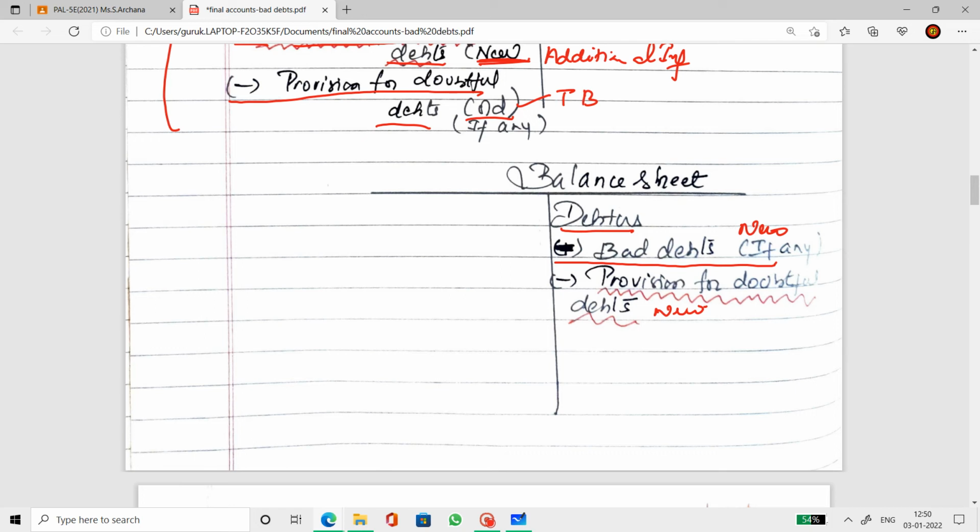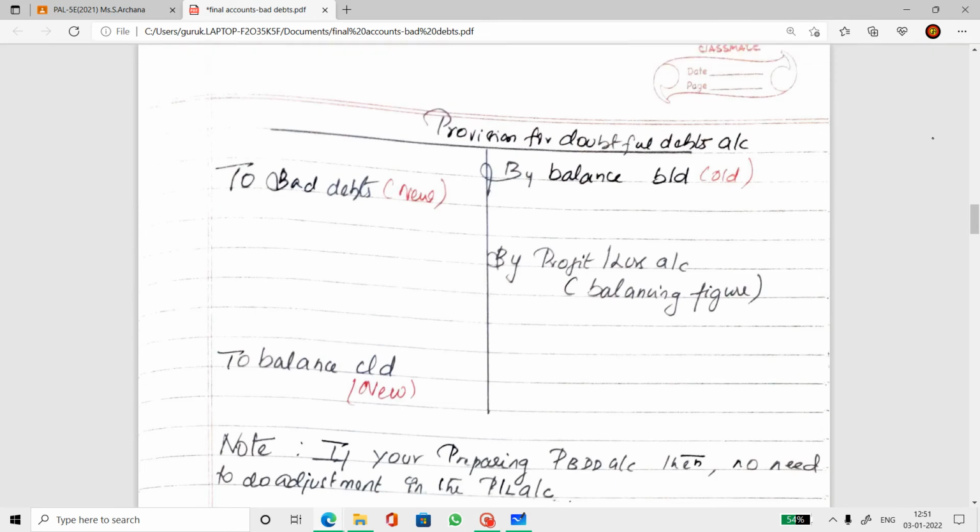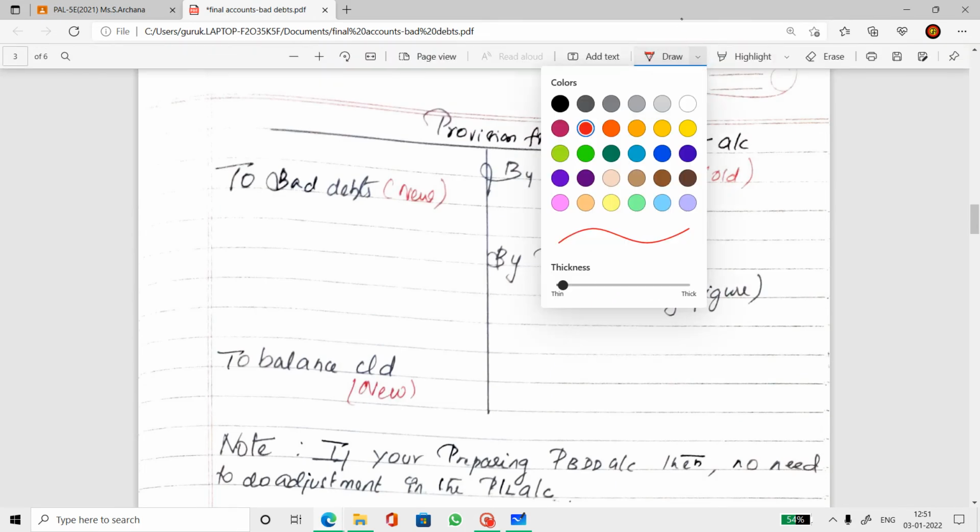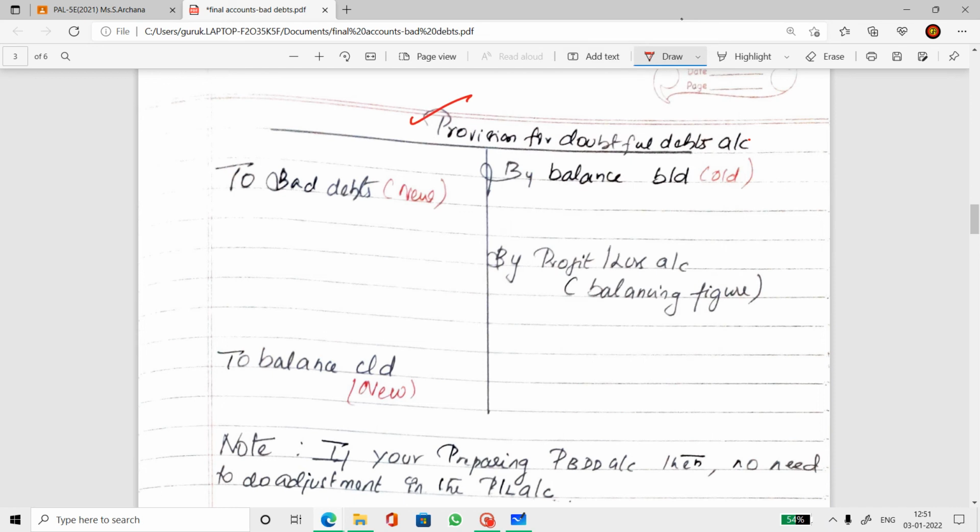Let us roughly learn the ledger preparation also. Because if you learn it with the ledger, 100% you will be crystal clear with the topic. Therefore, whatever they ask, you can prepare the ledger and get the figures directly. So let's start with some ledgers and journals on these cases. Here is a rough format of the provision for bad and doubtful debts account.